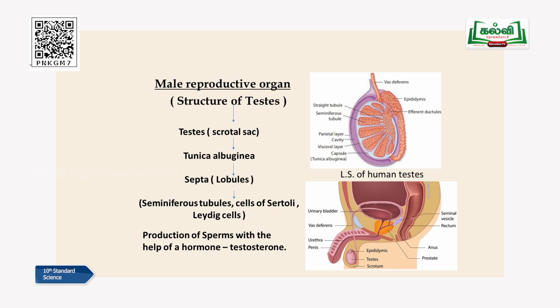As I told you, seminiferous tubules produce sperms, and nurse cells, Sertoli cells, nurse the sperms. And the third one, Leydig cells, they are very, very important. They are also present in between the seminiferous tubules, but they secrete a main hormone known as testosterone in the case of male. When a boy doesn't secrete testosterone, he cannot undergo the reproductive cycle. You understand? So testosterone is a hormone which is secreted by the Leydig cells. I hope I clearly told you the functions of seminiferous tubules, Sertoli cells, and Leydig cells.